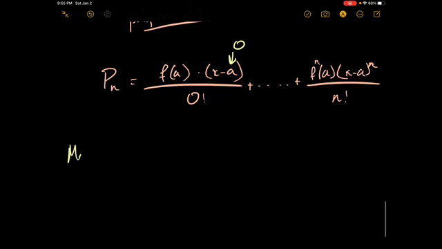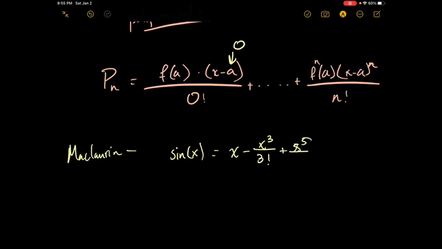The Maclaurin series of sine of x is just x minus x cubed over 3 factorial plus x to the 5th over 5 factorial minus x to the power of 7 over 7 factorial, and this pattern just keeps on going.